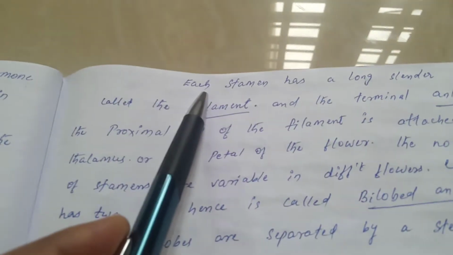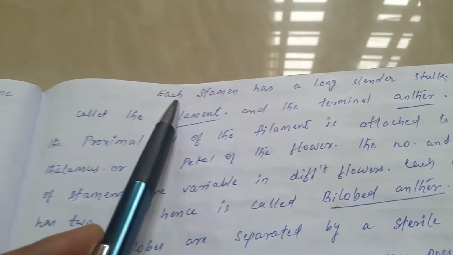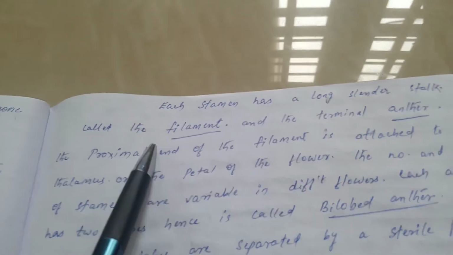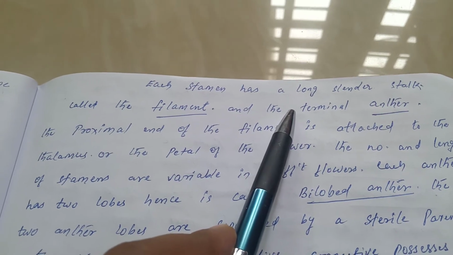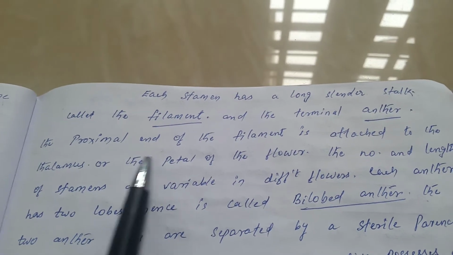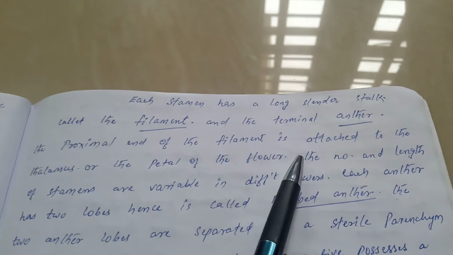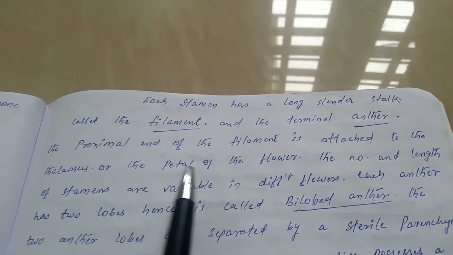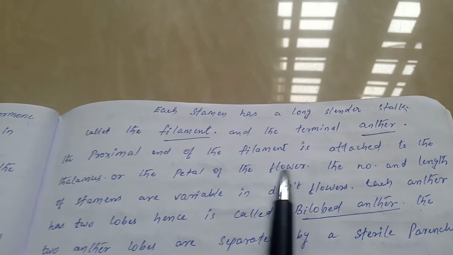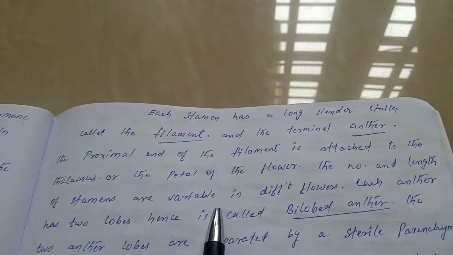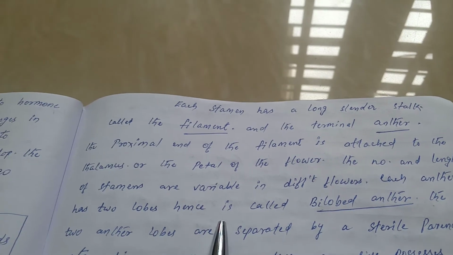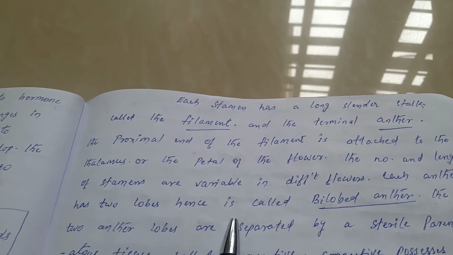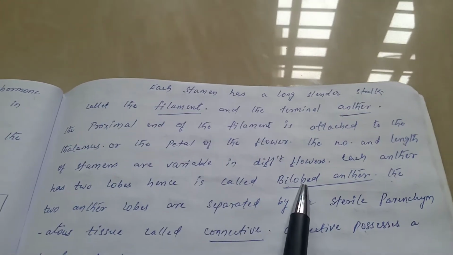So each stamen has two parts. Each stamen has long slender stalk, that is called filament, and the terminal anther. So anther is also called fertile part. Then the proximal end of the filament is attached to the thalamus or petal of the flower. The number and length of stamens are variable in different flowers. So each anther has two lobes. Hence the anther is called bilobed anther.